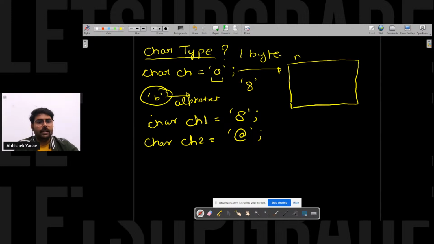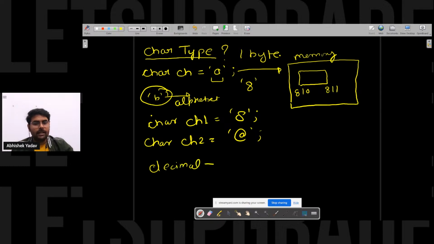This is my memory, and in this memory, my compiler will search where 1 byte of memory is free. Let's assume at this point 1 byte of memory is free, and let's assume the starting address is 810. So what will be the ending address here, guys? Again, it is occupying 1 byte of memory, so 810 plus 1, it will be 811 here, right?